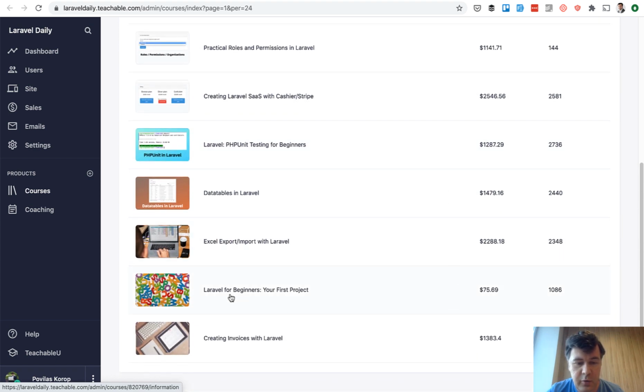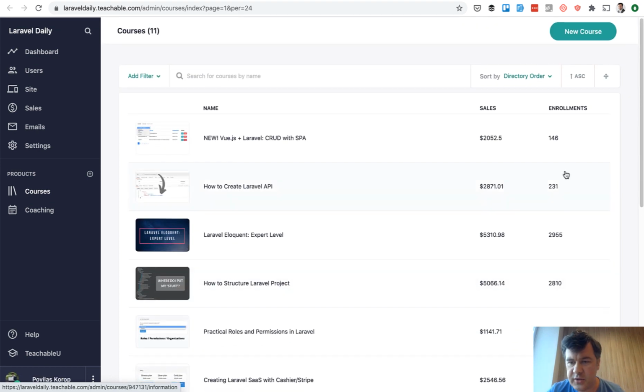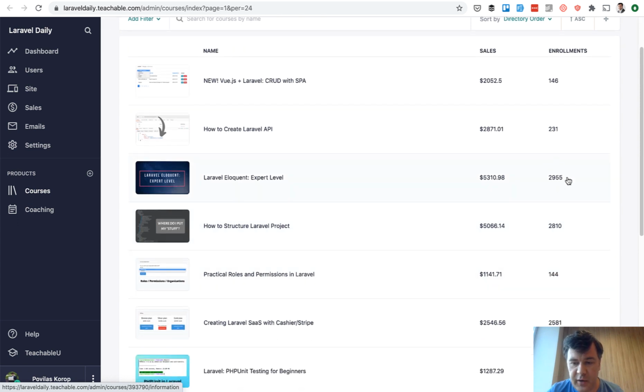Except for this one for beginners, which is now free. I charged $9 for it for the beginning, but then launched it for free. And then there's a column enrollments, but you shouldn't pay attention to that because during the coronavirus crisis, during the peak, I've made all the courses free. So a lot of people registered for free, so 3,000 people for this course alone, which is a pretty great feeling to give back to the community and help so many people to learn Laravel.